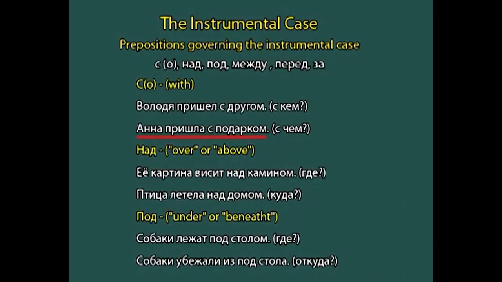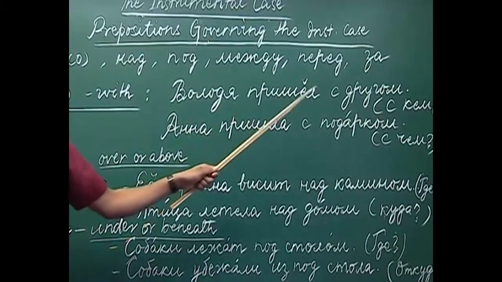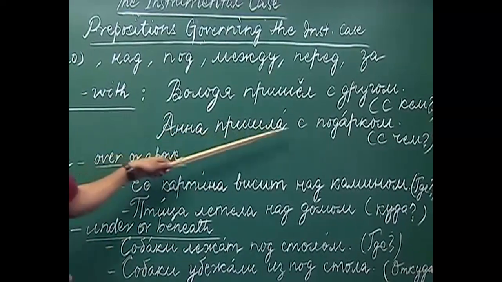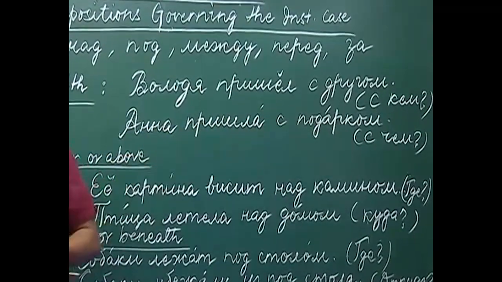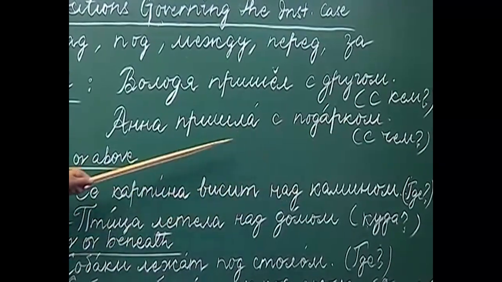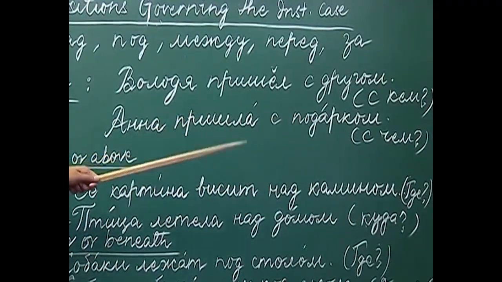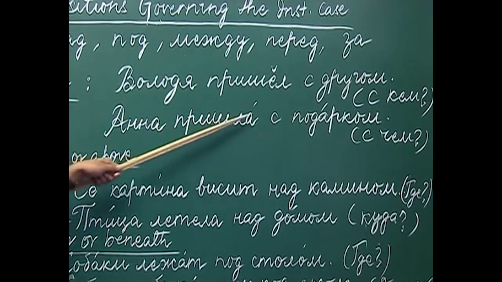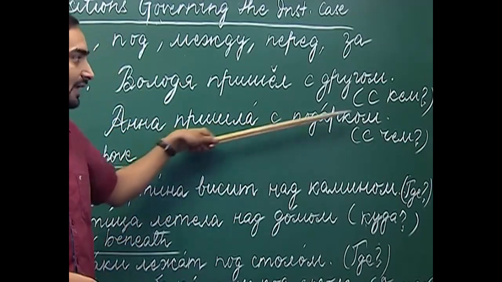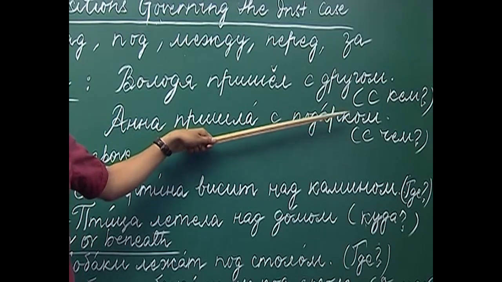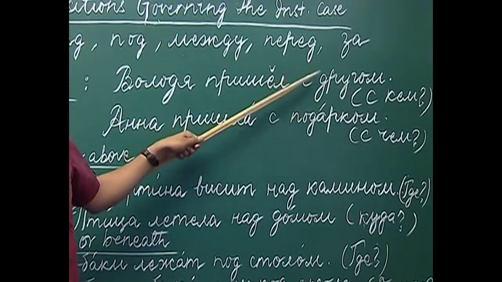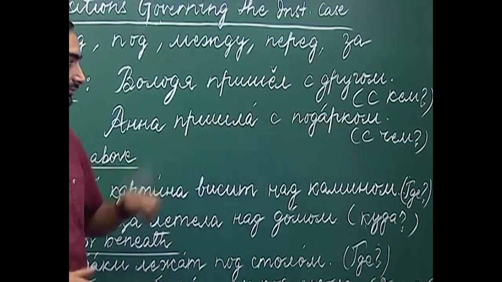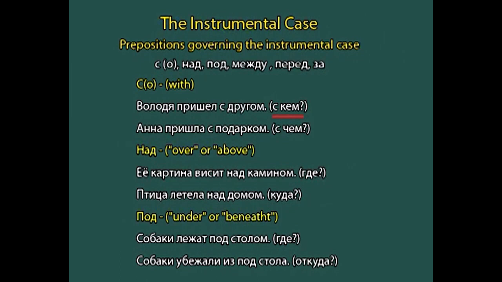The next example, Anna prishla spadarakam. Anna arrived with a gift. What will be the question? Schem prishla Anna? With what did Anna arrive? Anna arrived with a gift, spadarakam. So, padarak has been declined into the instrumental case: drug, drugam, padarak, padarakam. And the questions are skem and schem.